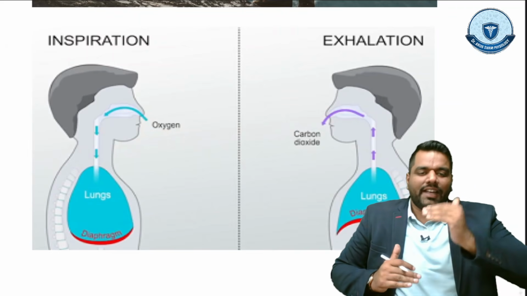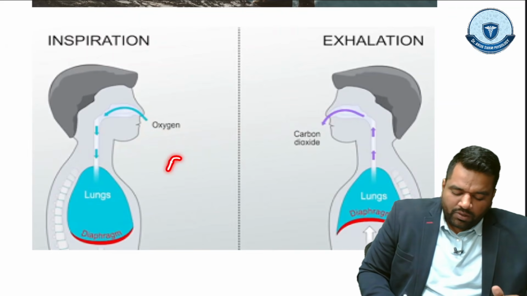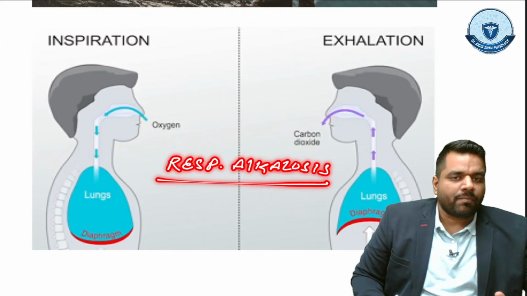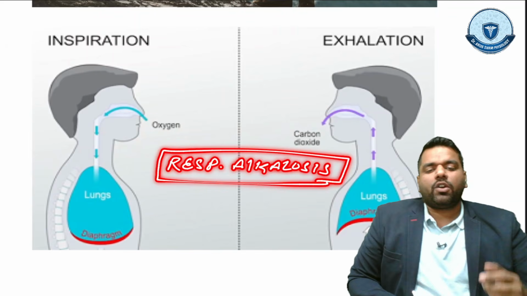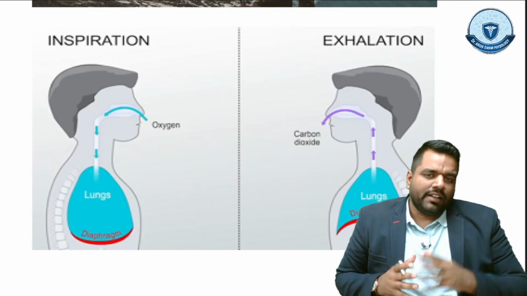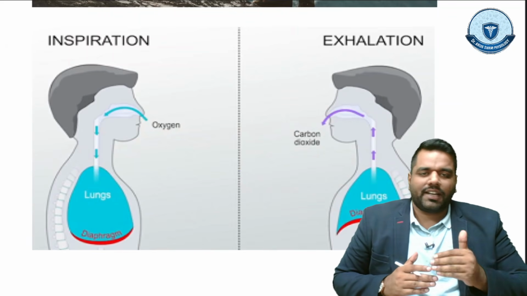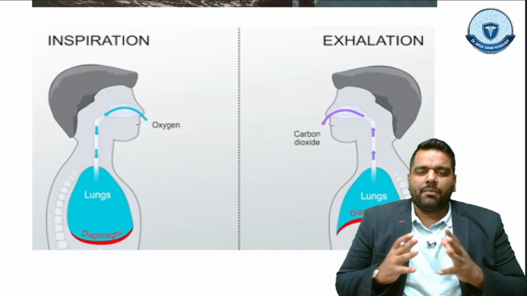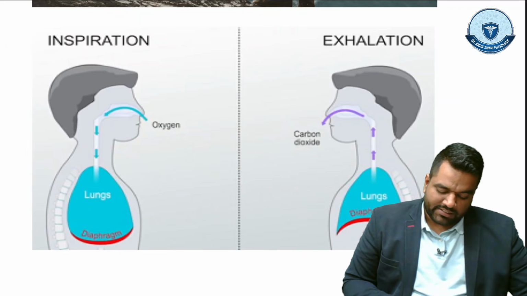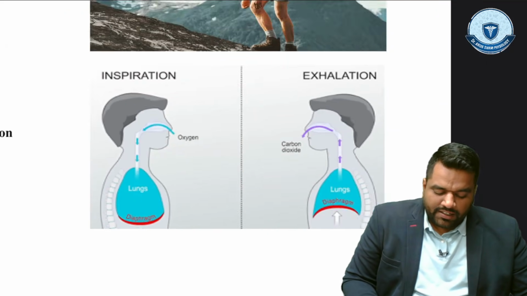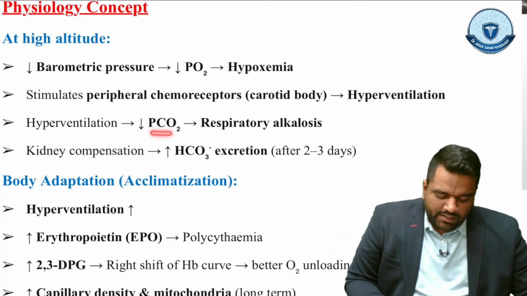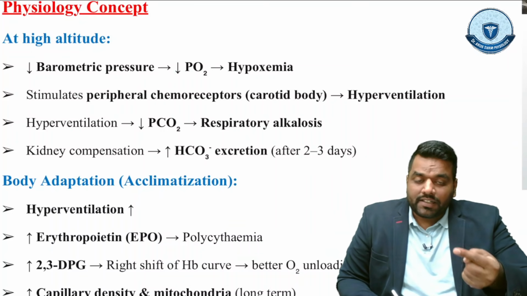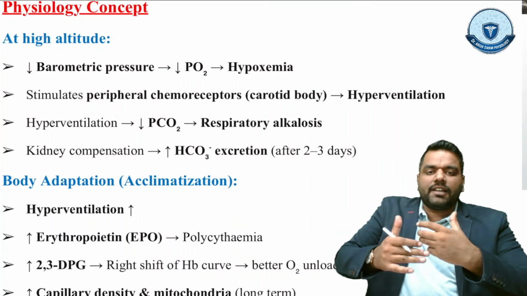So the body is going towards the alkaline side, and that is the reason high mountain areas always lead to a respiratory alkalosis condition. This respiratory alkalosis condition we call mountain sickness. Due to this condition, a lot of clinical symptoms come, like headache, nausea, vomiting, dizziness, all of these, right? So I hope now you are able to understand the concept behind mountain sickness. This hyperventilation leads to decreased CO2 level in the body, and this leads to respiratory alkalosis. Now this respiratory alkalosis needs to be compensated. Brother, now alkalosis is happening, so we have to take it back towards the acid side to maintain the pH.